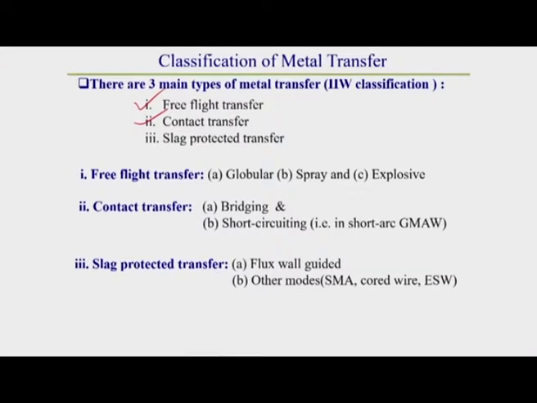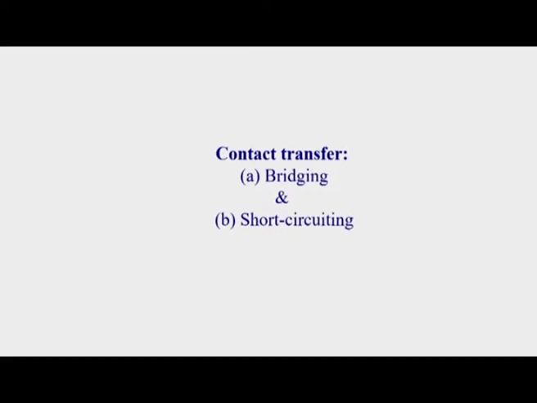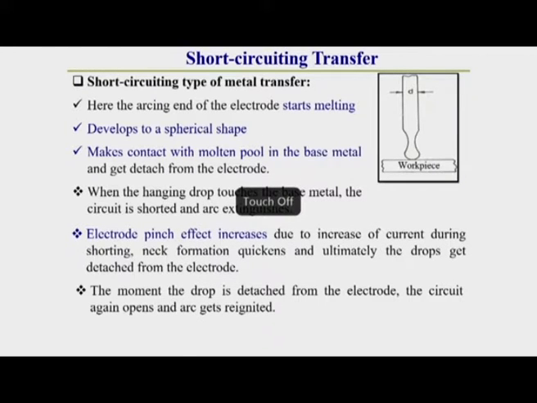Today I will discuss short circuiting types of metal transfer in detail, especially as it occurs in the GMAW process. After that we will go for other categories of metal transfer also.